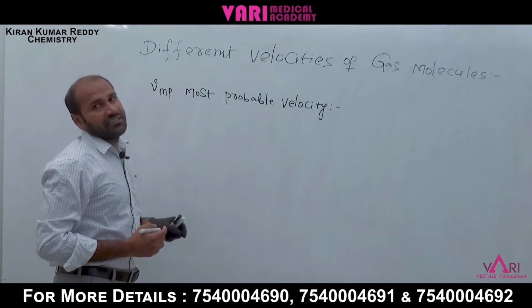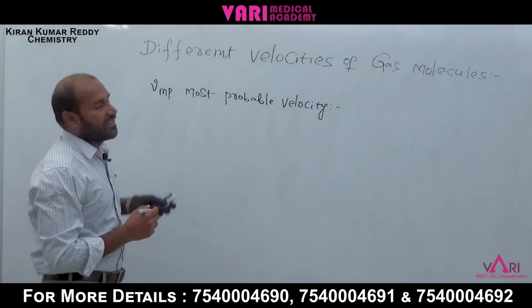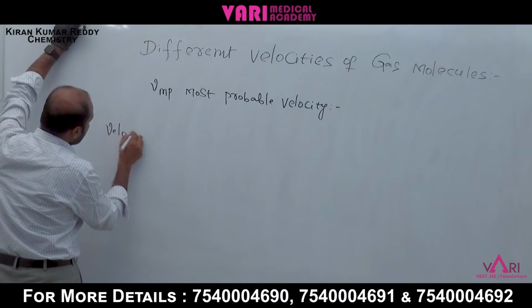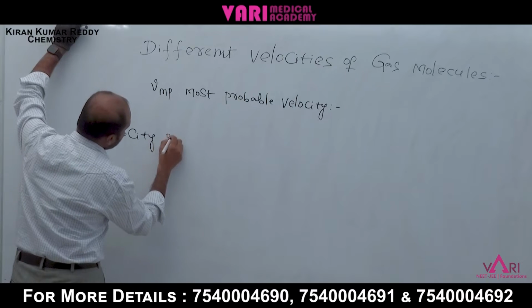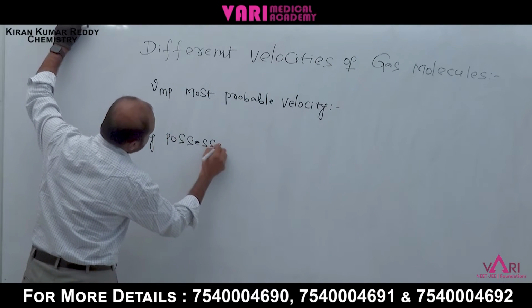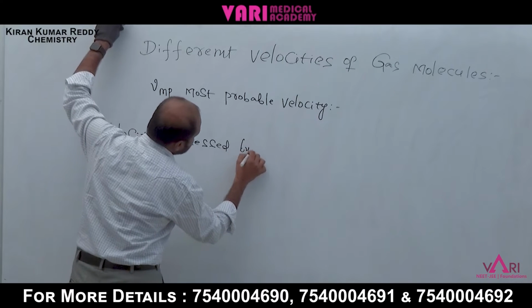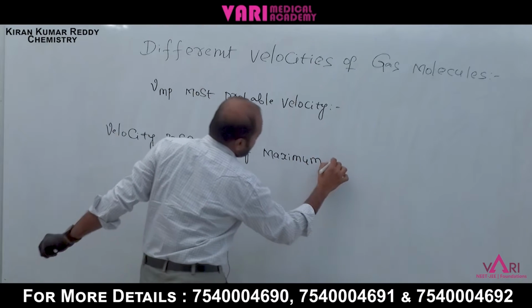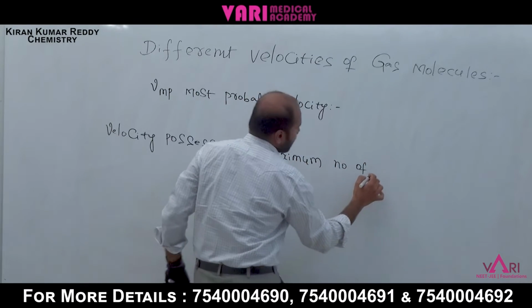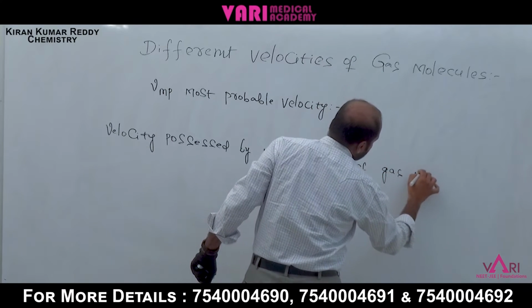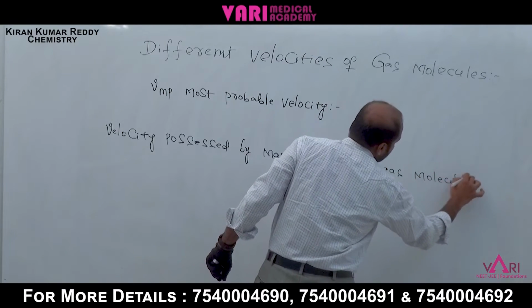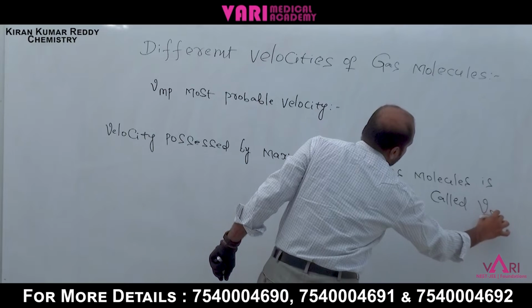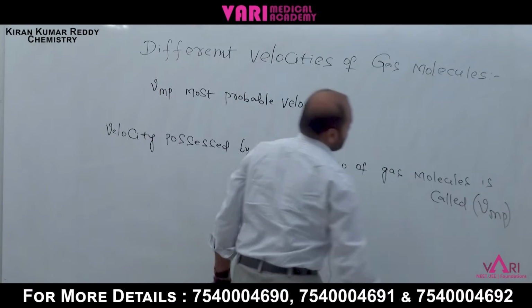What is the most probable velocity definition? We can write it: velocity possessed by maximum number of gas molecules is called most probable velocity.